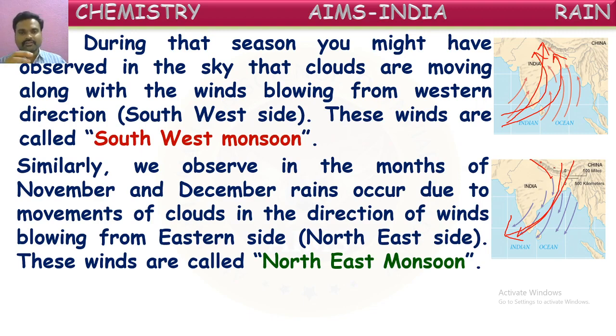In the rainy season, mostly from June to September, these winds move from the southwest. These winds are called southwest monsoon. In the months of November and December, winds move from the northeast direction. From here they will come. So they are called northeast monsoon. In this way we get two types of monsoons.